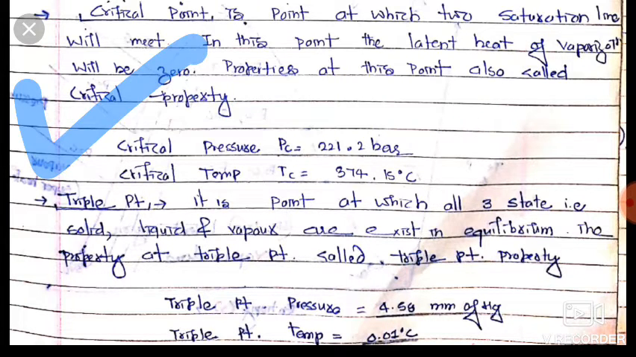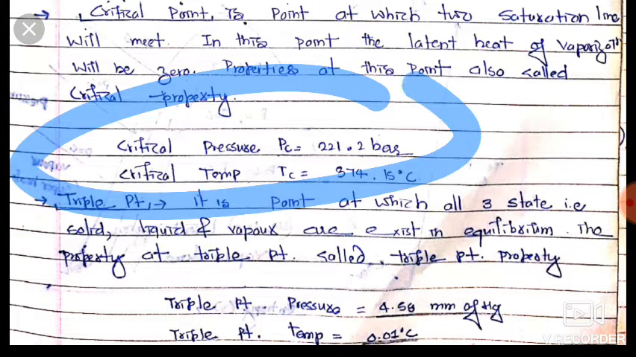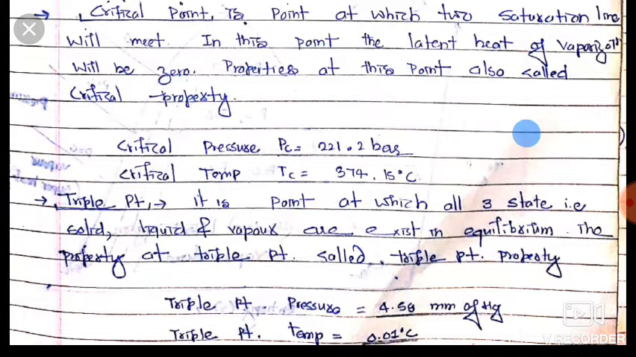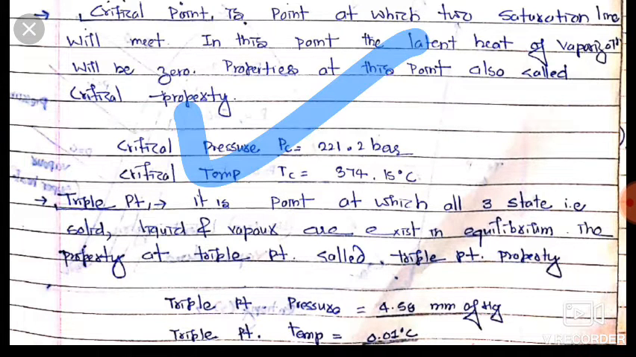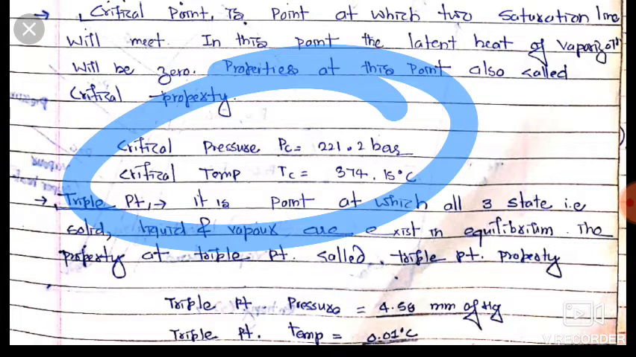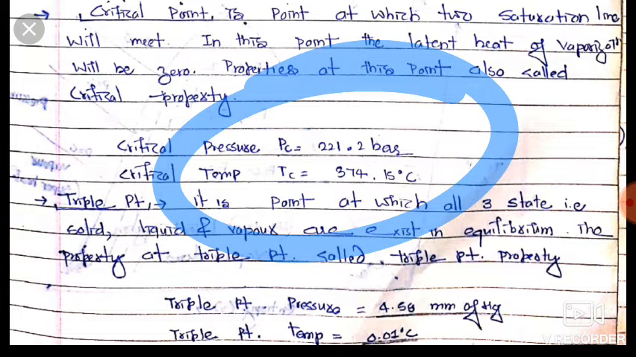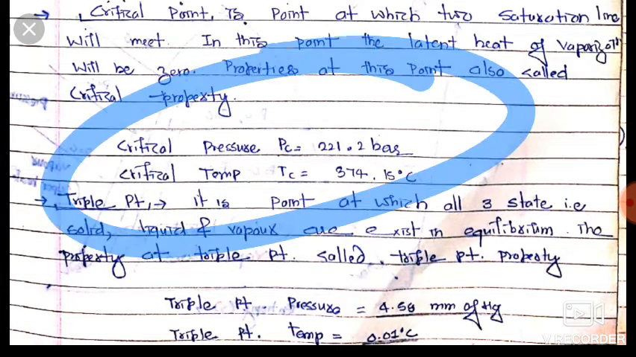Friends, the critical properties are: critical pressure PC is equal to 221.2 bar, and the critical temperature TC is equal to 374.15 degrees Celsius. Friends, keep it in mind, it is always asked in exams, directly asked from here.